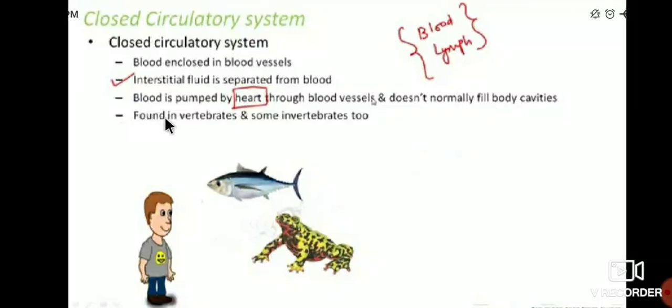It is found in vertebrates and some invertebrates. Vertebrates are animals that have backbones, and invertebrates are animals that don't have backbones. This closed circulatory system is present in both vertebrates and some invertebrates, and blood is pumped by the heart through blood vessels.